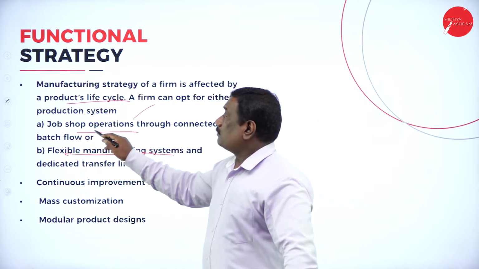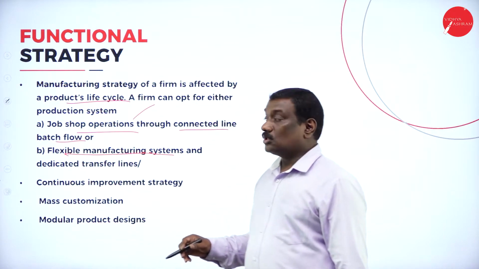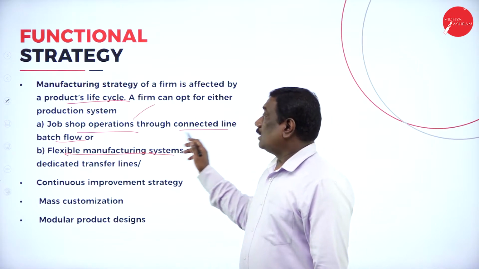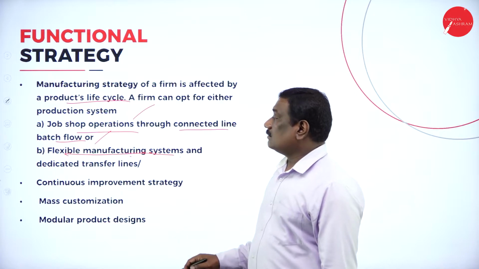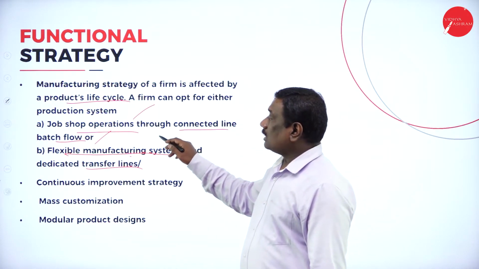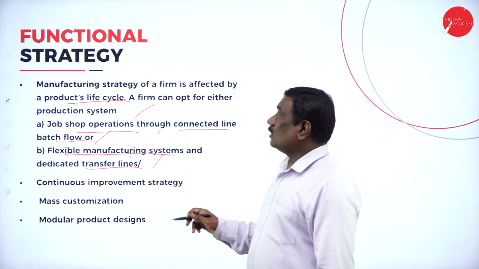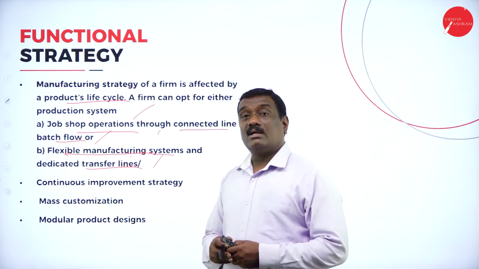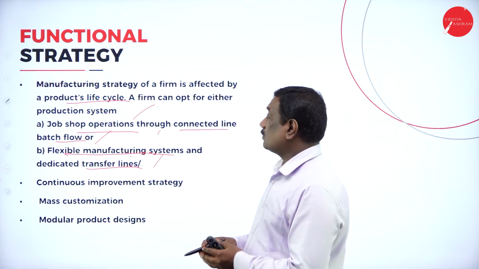So the job shop operations go through connected line batch flows. Job shop operation means a connected line which has a batch flow, or flexible manufacturing system and dedicated transfer lines. So these two are the important strategies followed by manufacturing strategies in order to manufacture the products and increase the production also.